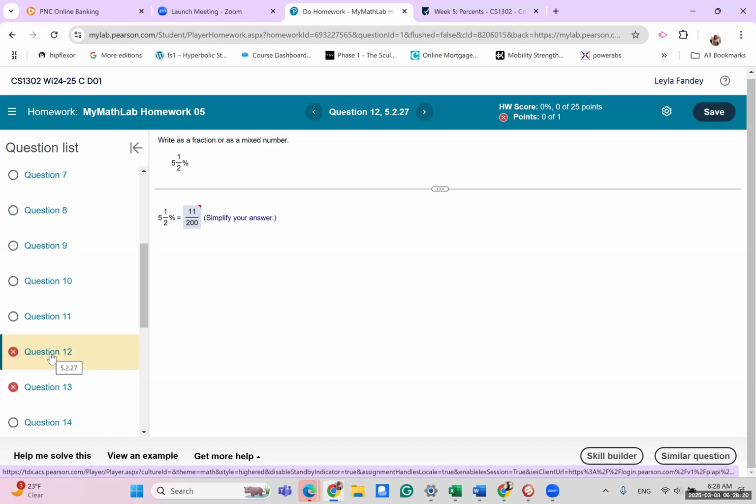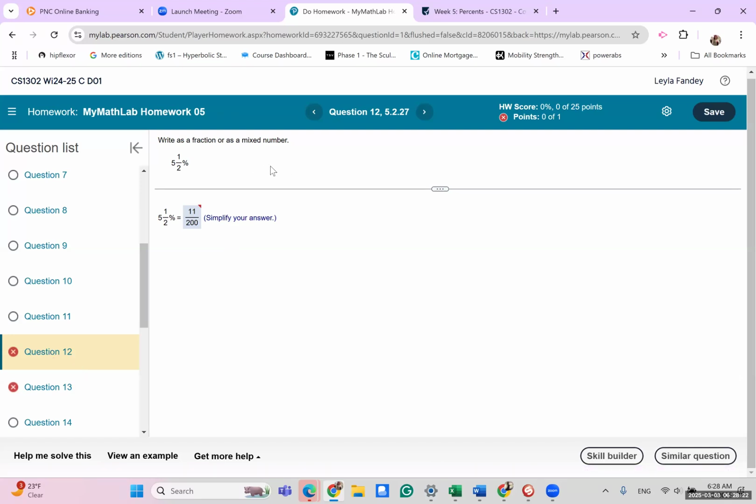Let me try this one. It's 5.5%, and it says to write it as a mixed number. So basically they want you to change this percent to a fraction. Now some of you might look at this and say, well, this is already in a mixed number, a fraction. Yes, but it's a percent, okay? We want it as a mixed number, not a percent.